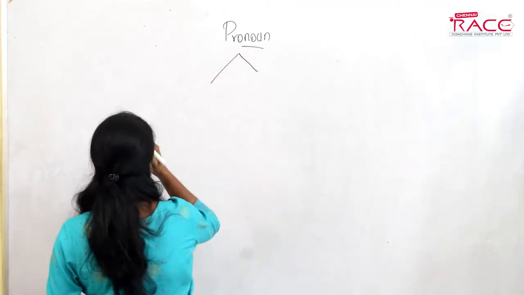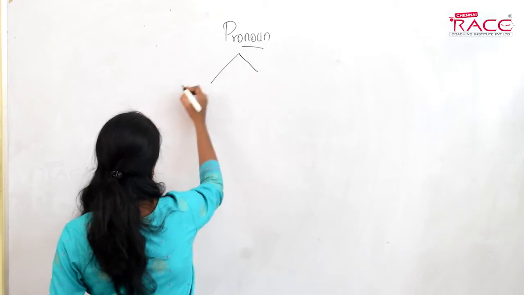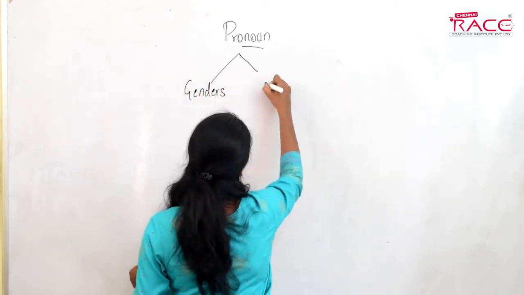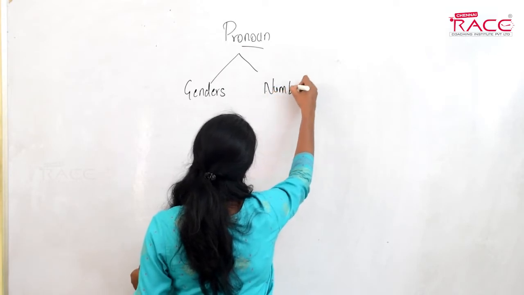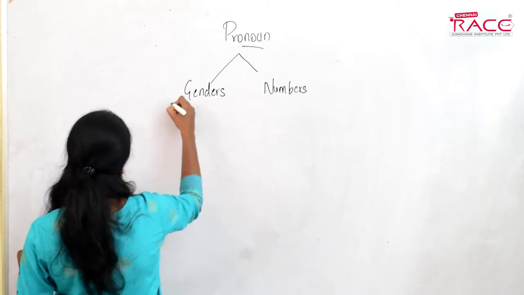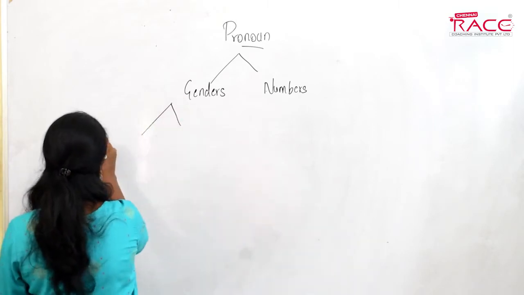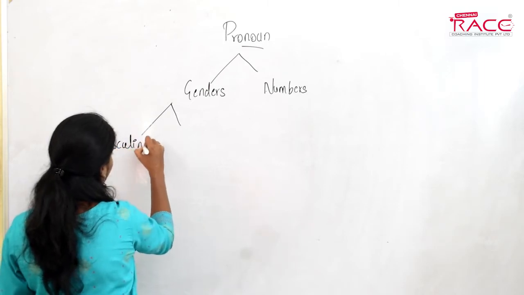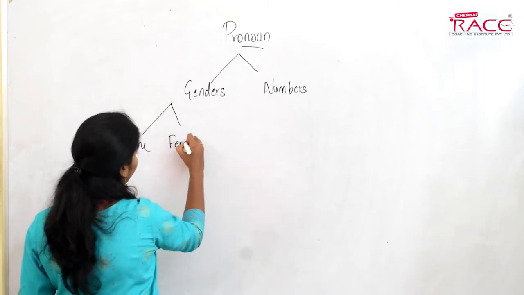Pronouns can be divided majorly into two: genders and numbers. We know the genders. We have masculine gender and feminine gender.